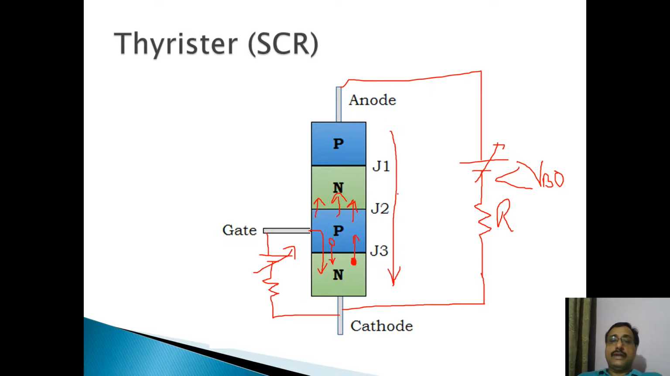Anode current means anode to cathode current. So a large amount of current will pass through this resistance. So we can say that the SCR has now turned on. Now it will behave like a closed switch.